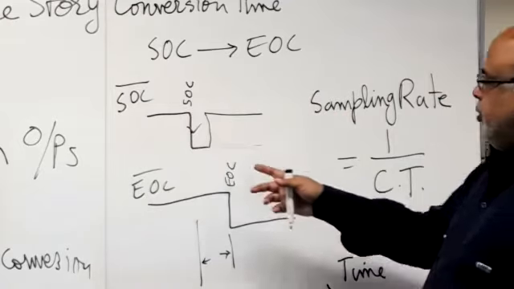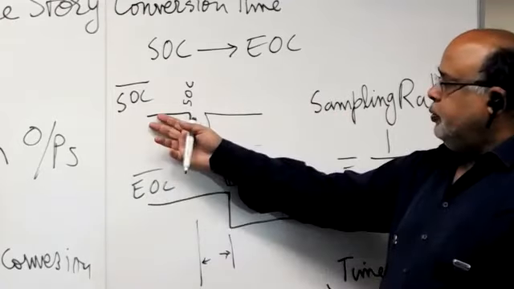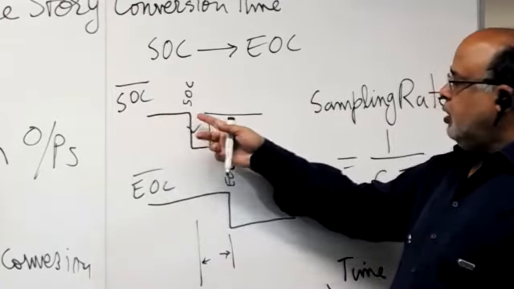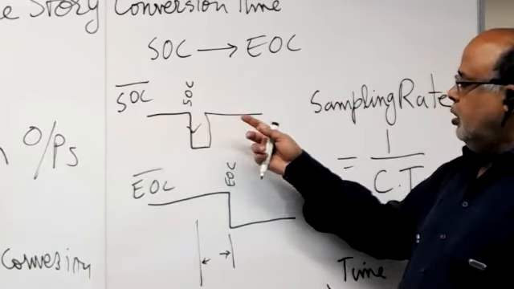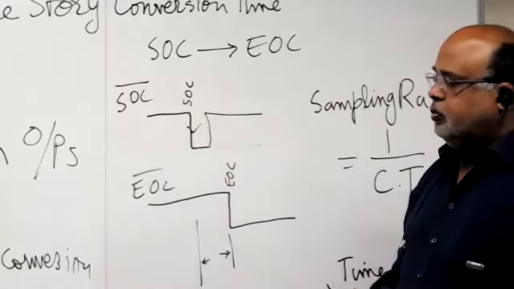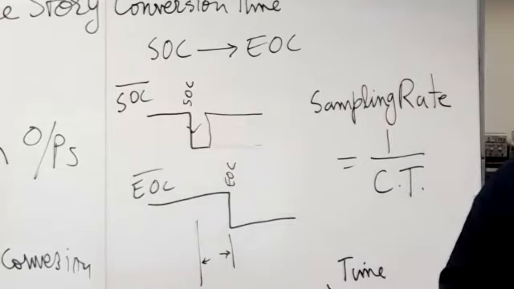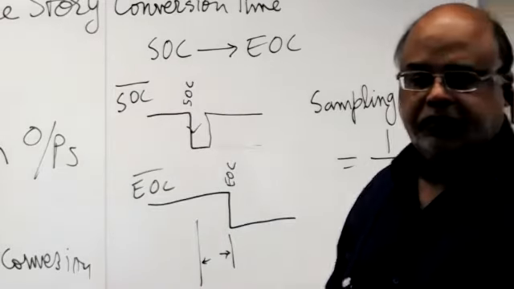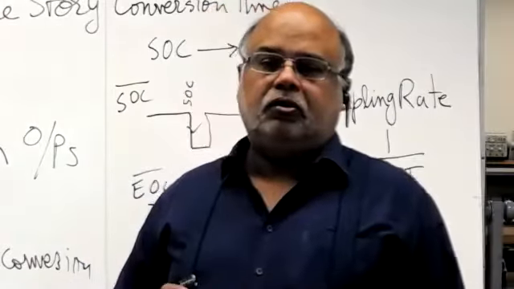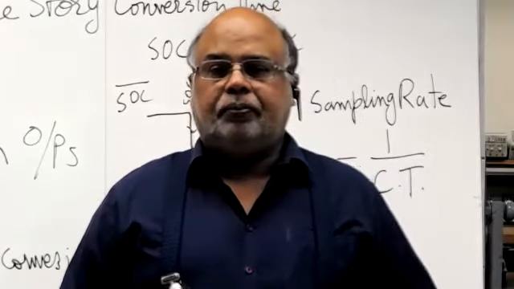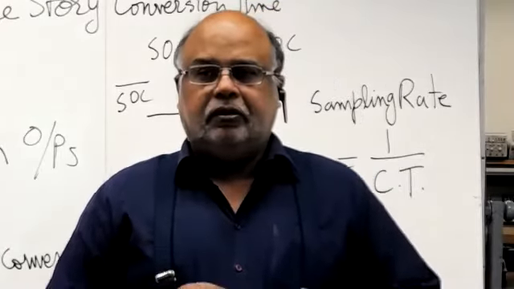Usually these signals come from a computer. So the computer or microcontroller has the start of conversion signal, and the end of conversion signal is connected to the interrupt of the processor, so that the processor can then take the sample.